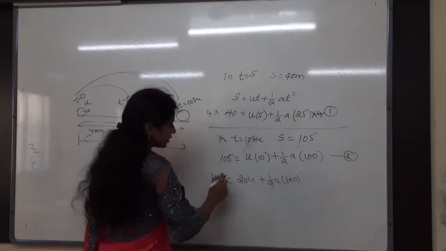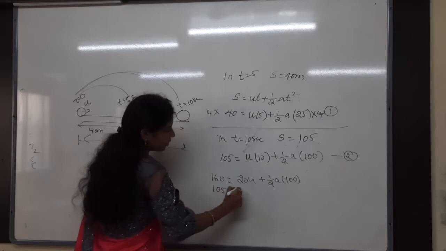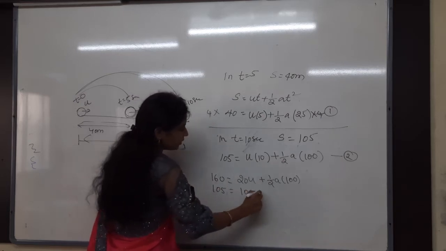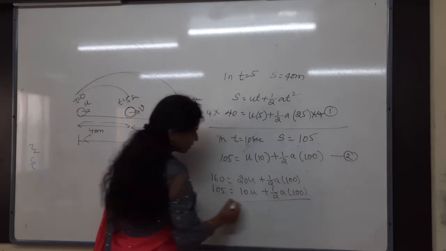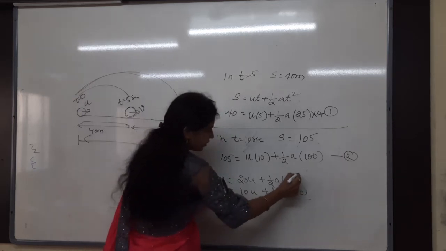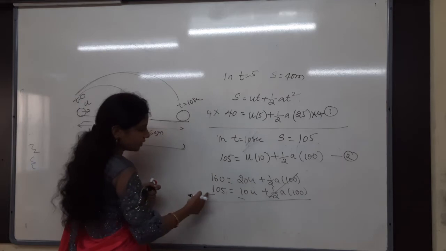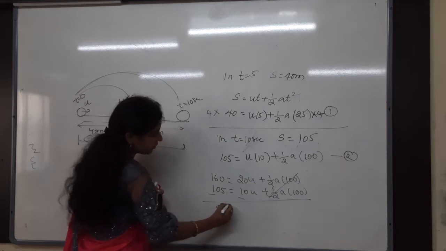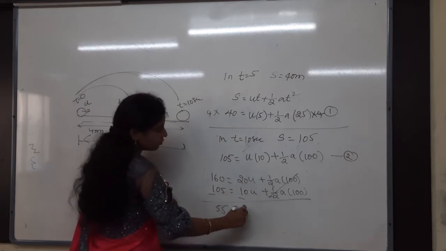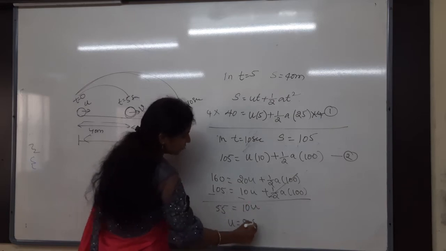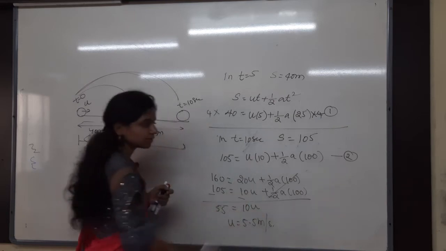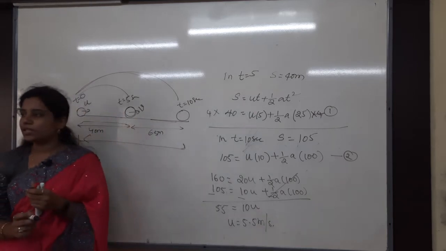Then second equation as it is you have to write, that is 105 is equals to 10u plus half a into 100. Whenever you are subtracting, then what happens? This will get cancelled. What is remaining for us? How much will be remaining? 55 will be remaining. 20u minus 10u. How much? 10u. Then u is equals to how much? 5.5 meters per second. Understand it clearly?